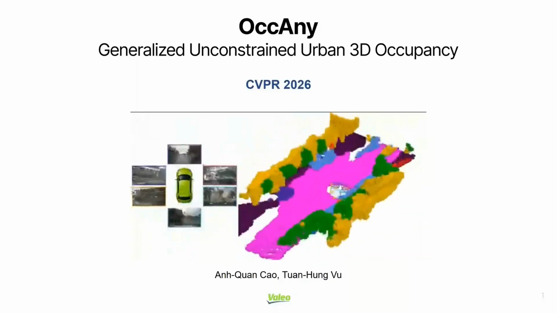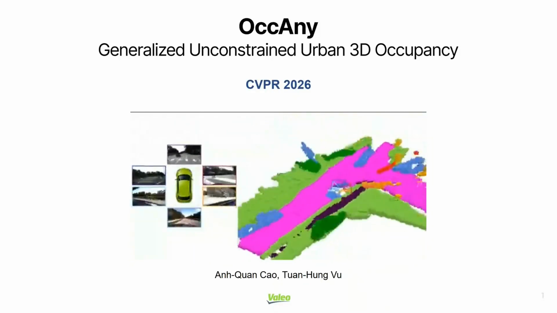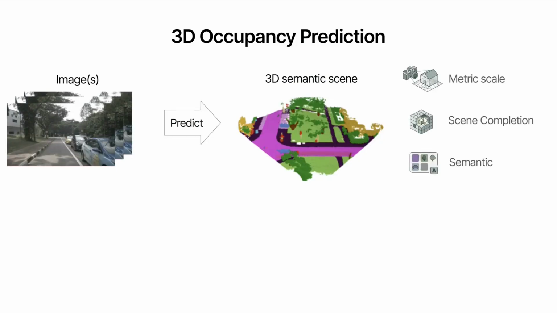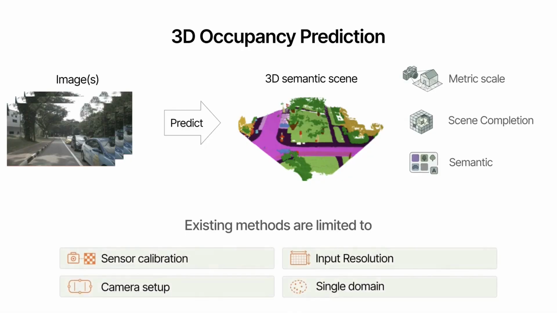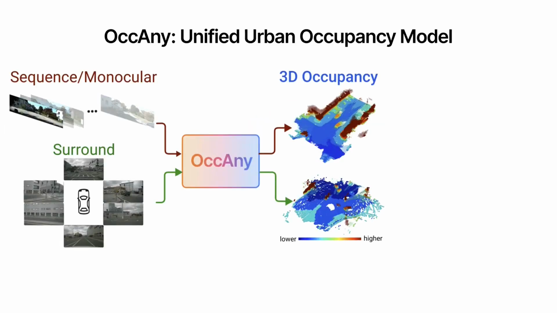Hi, I'm excited to present OccAny, Generalized Unconstrained Urban 3D Occupancy. 3D occupancy prediction takes images as input and produces a 3D semantic scene, capturing metric scale, scene completion, and semantics. Existing methods are limited by sensor calibration, camera setup, input resolution, and single domain focus. To address this, we propose OccAny, a unified urban occupancy model that handles monocular, sequential, and surround view inputs.